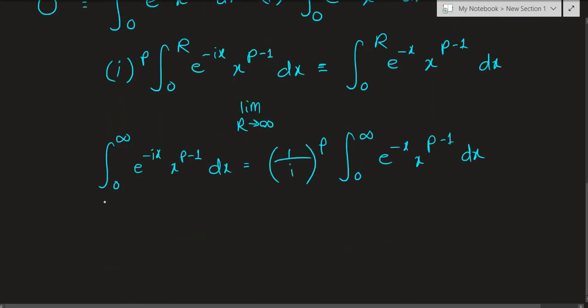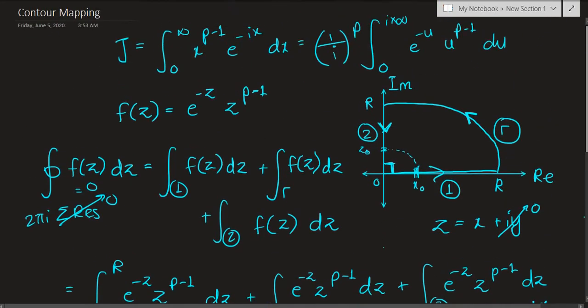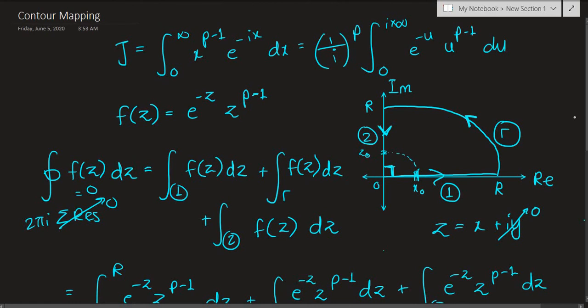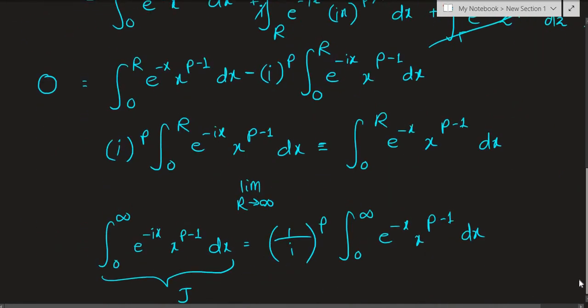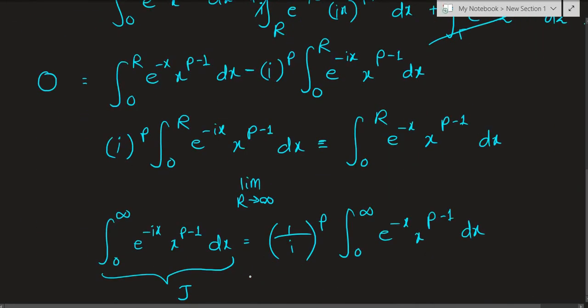So now notice the interesting observation that this is nothing but j. You can check, we can go above and check if you want. So j was equal to this thing, and we have that over here.